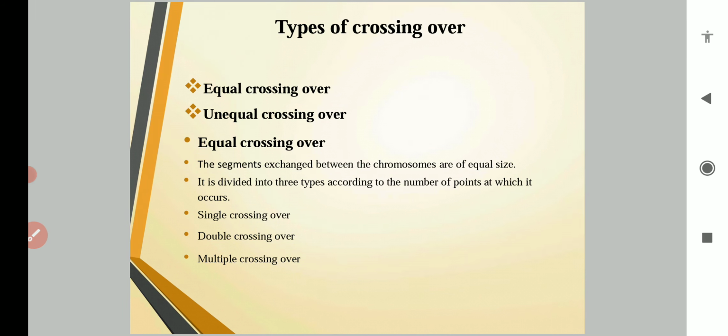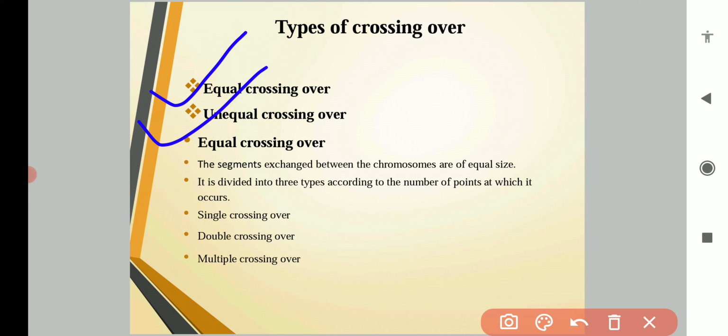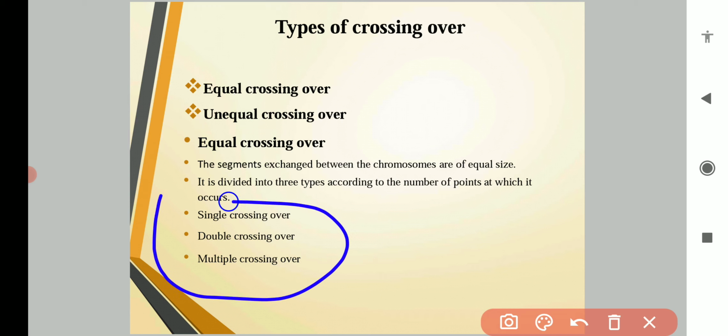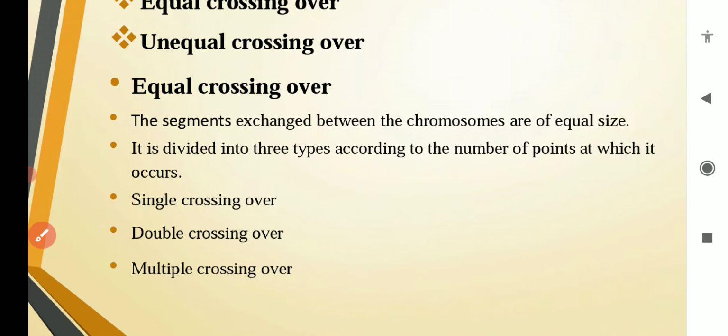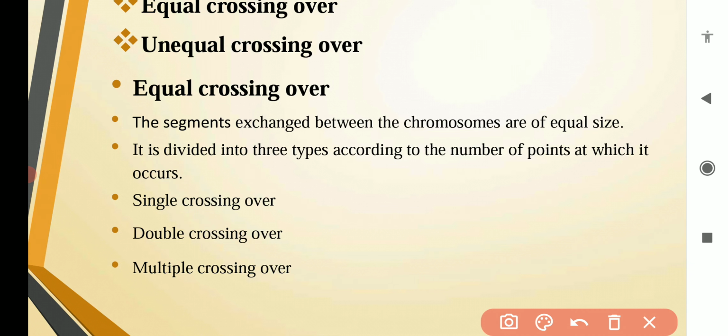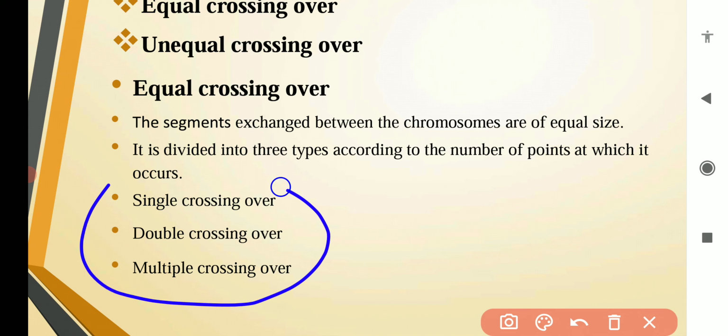Now the types of crossing over. We can divide crossing over into 2 types, equal crossing over and unequal crossing over. Again, equal crossing over can be divided into 3 types: single crossing over, double crossing over and multiple crossing over. What is equal crossing over? When the segments exchanged between the chromosomes are of equal size. For example, we have already seen in our previous slide that a similar length of segment is exchanged between the 2 chromosomes. So it is equal crossing over and it can be divided into 3 types.